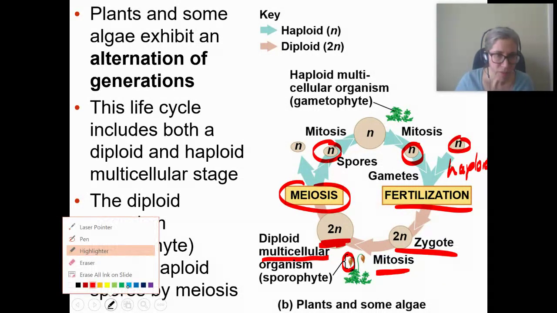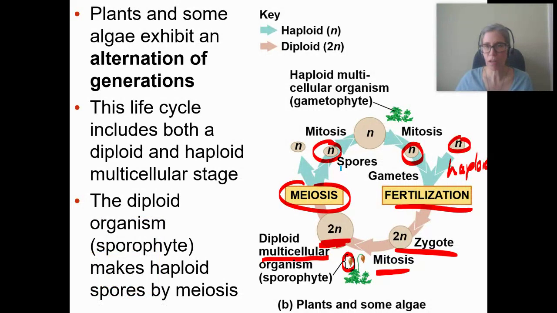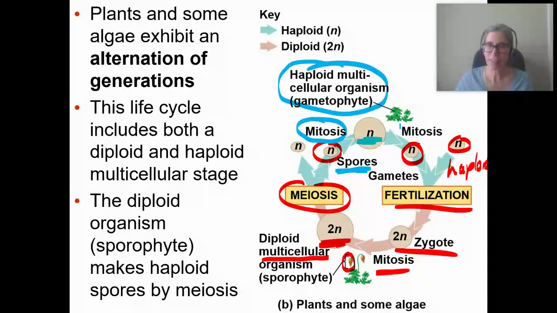One of the things that's different is we're not going to call them gametes here. We're going to call them spores because those spores will go ahead and do mitosis and be multicelled. It's going to be a haploid multicelled organism. Isn't that bizarre? And so this happens in all plants.